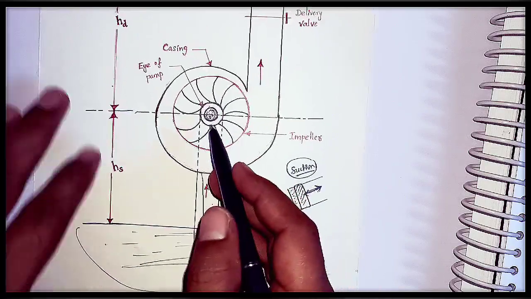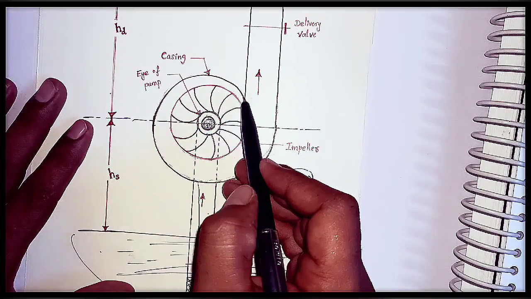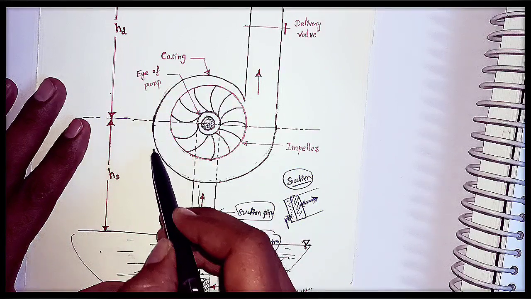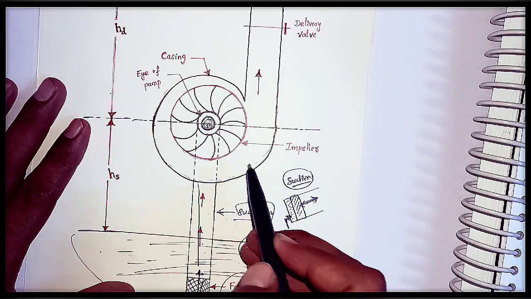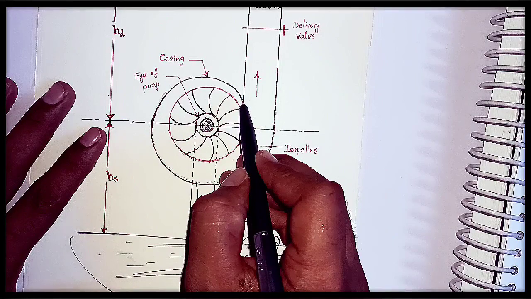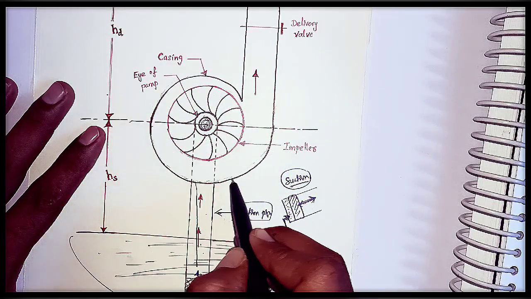Once the water enters the impeller, because of this rotation, if you see here, the area of cross section of this casing is gradually increasing. Listen carefully, this is very, very important. This is the basic of the centrifugal pump, this casing. The area of this casing is gradually increasing.